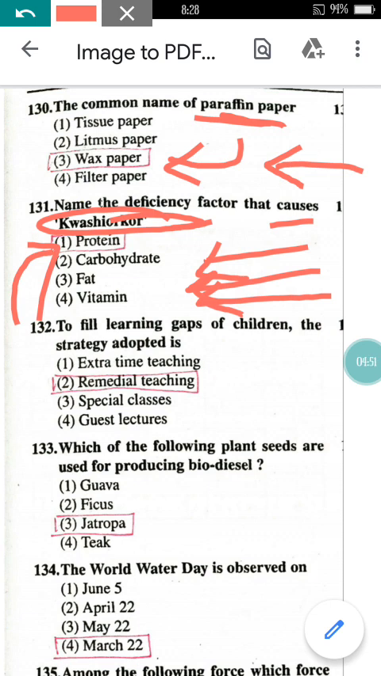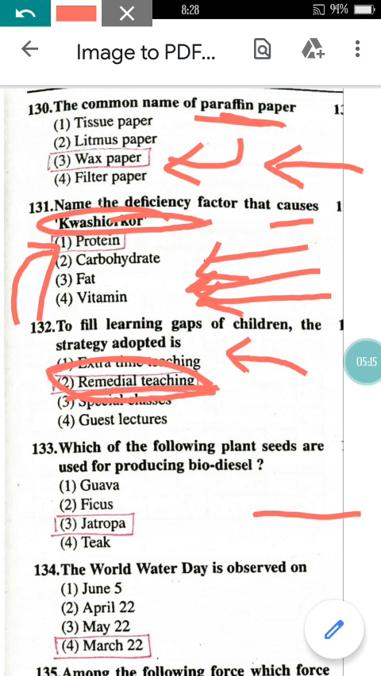Now come to question number 132. To fill the learning gaps of children, the strategy adopted is remedial teaching. One student will be intelligent, one student will learn fast, and one student will lag behind. So for the average student, there is a method of remedial teaching to overcome their weakness.